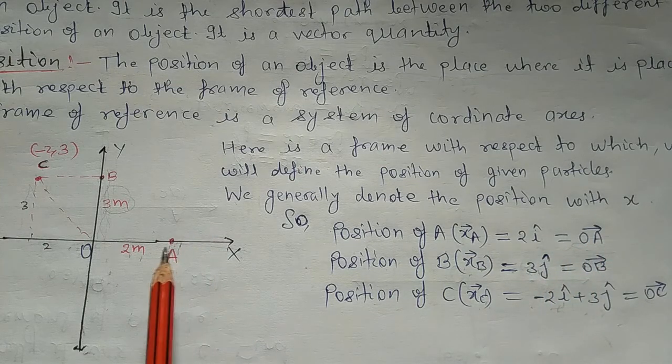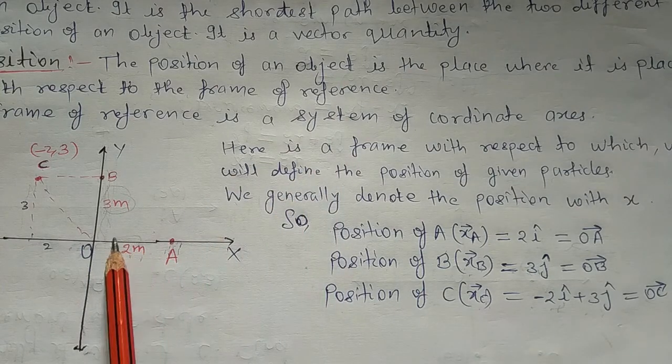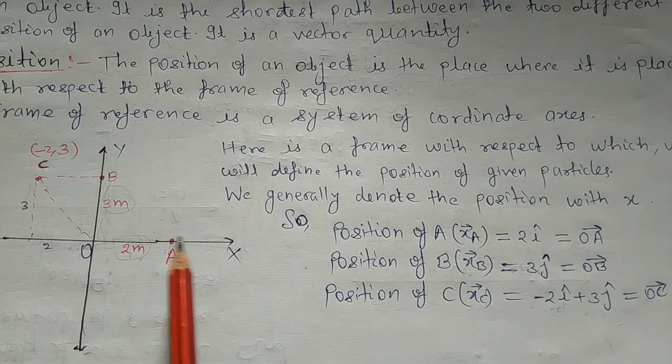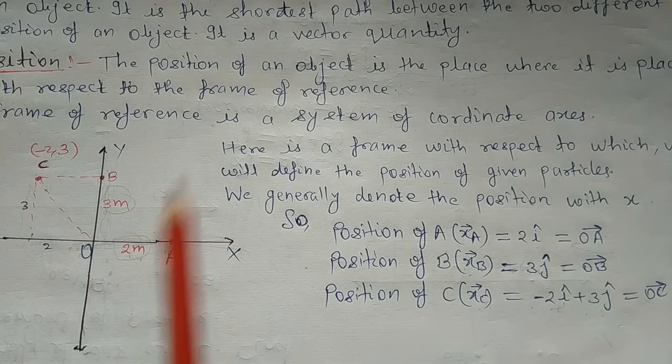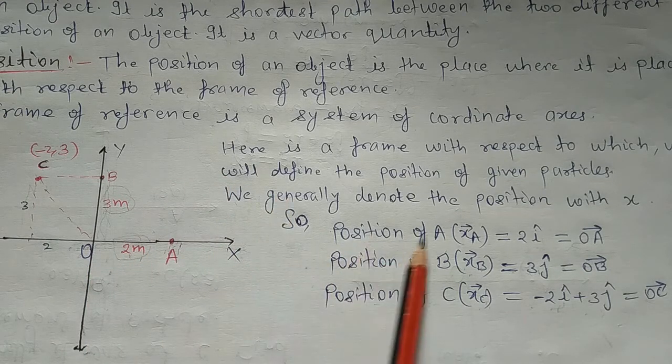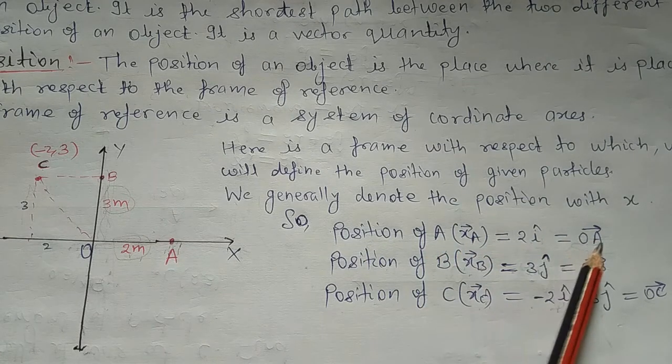So since A is on the positive x-axis and 2 meters from the origin, the distance of A from the origin is 2 meters and A is situated on the positive x-axis. So the position of A is x = 2i cap, or the OA vector.